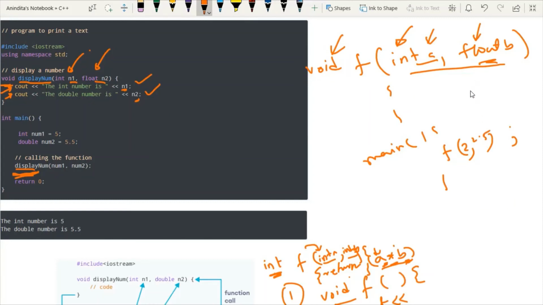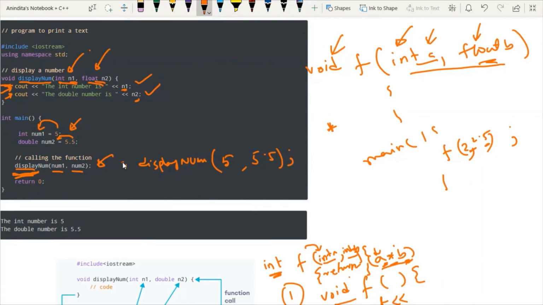Now try to understand, there is one point. We can straight away pass the value while calling the function. The second option is we can pass some variable inside the function, and before that we will assign some value to this variable. Basically here I can write display num, the name of the function, and then I can pass two values, integer and float, directly. That is 5 and 5.5. This is your option number 1.